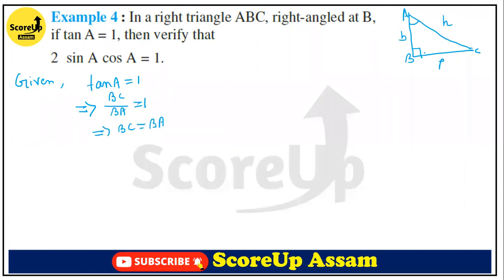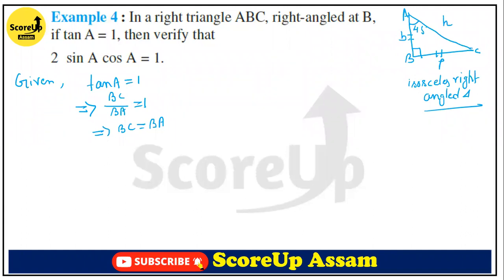Now it is very clear. If BC equals BA, that means this angle is 45 degrees. Do you know what an isosceles right angle triangle is? It's very easy. BC equals BA, that means it is an isosceles right angle triangle.